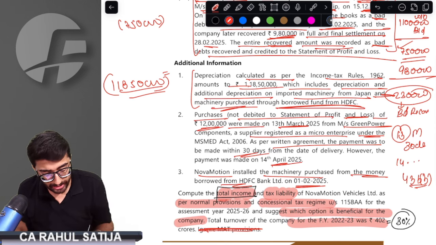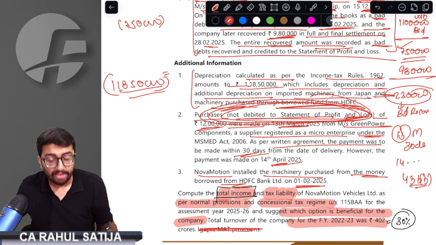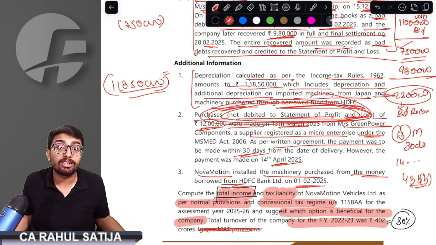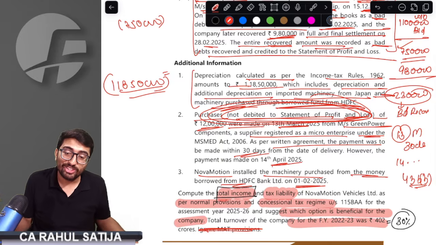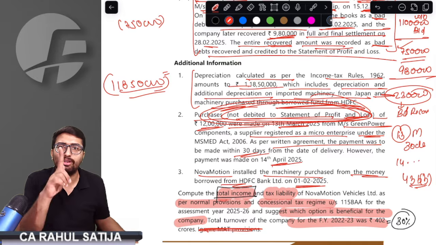But here is a catch. Sir, it is not debited to P&L. We have not even taken deduction of this expenditure. So should this be allowed? Right answer is yes, this should be added back.